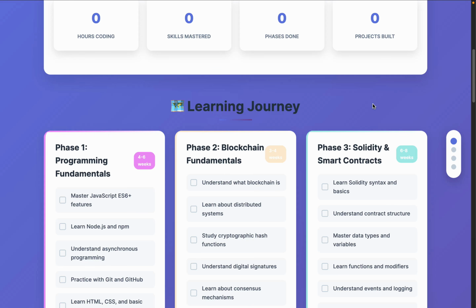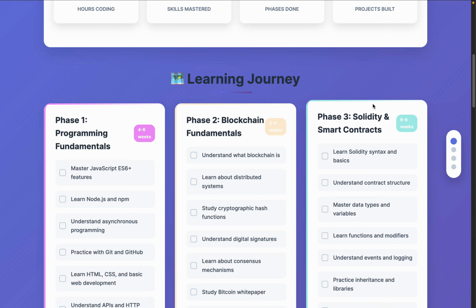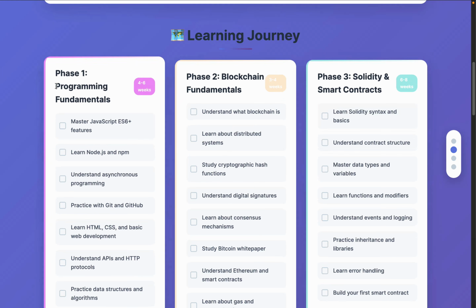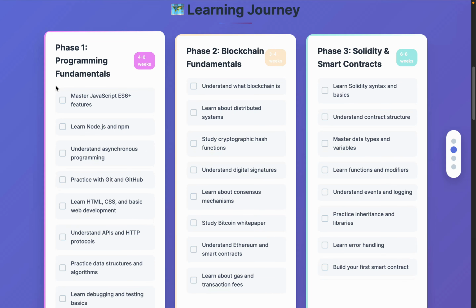If you are a beginner, intermediate, or advanced, you can pick what you know and what things you have to learn, and based on that you can follow this roadmap. In the very first phase, we have the fundamentals which you have to know. There I keep the necessary requirements which you have to have as a blockchain developer before you jump straight away and learn all the required technology which we have to master as a Web3 developer.